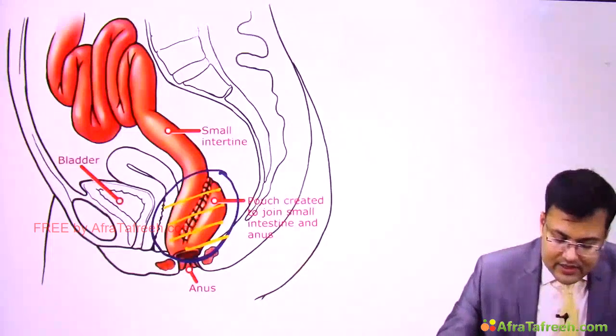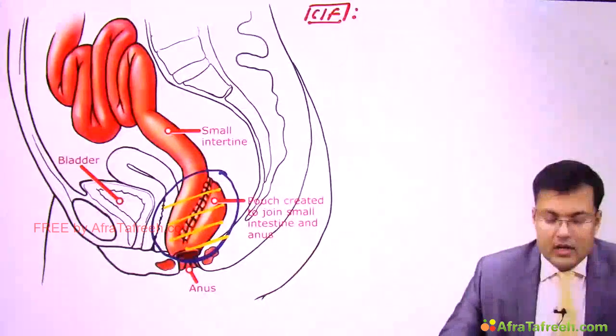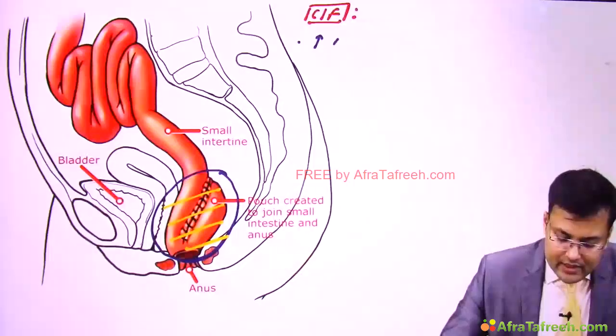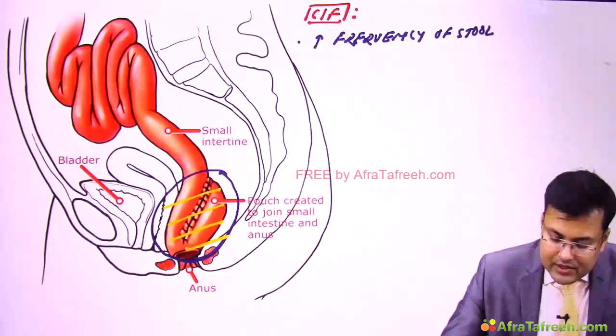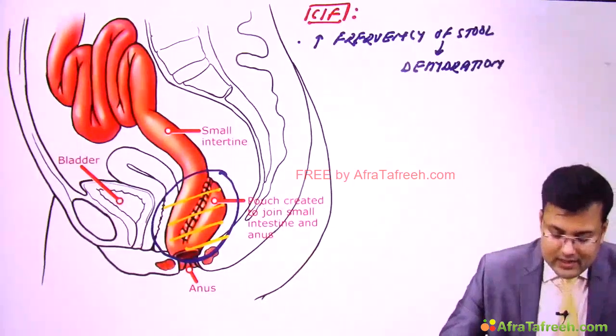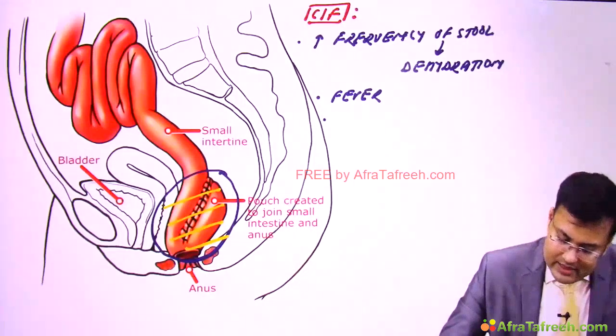So what are the clinical features here? It is very similar to proctitis. In these patients there is increased frequency of stool, which means diarrhea, so these patients are prone to develop dehydration. Second, these patients are going to develop fever. There is bleeding. There are cramps.